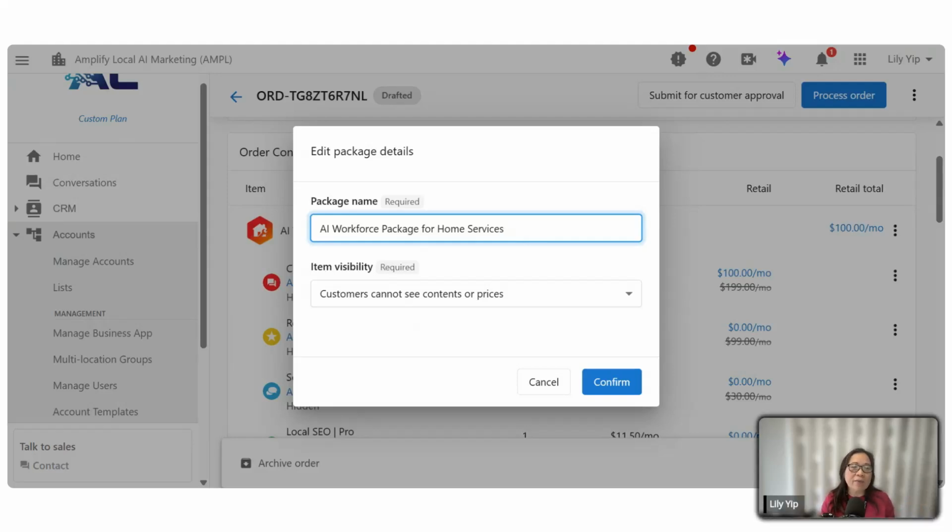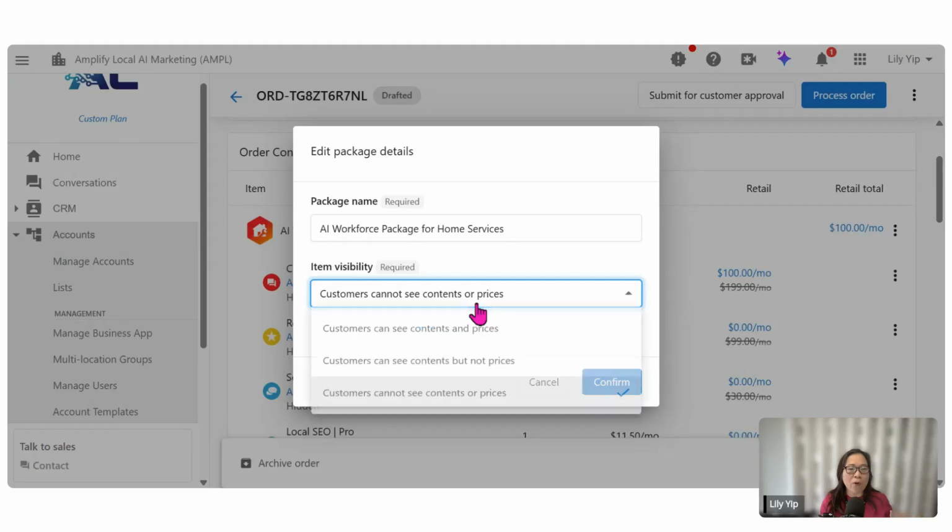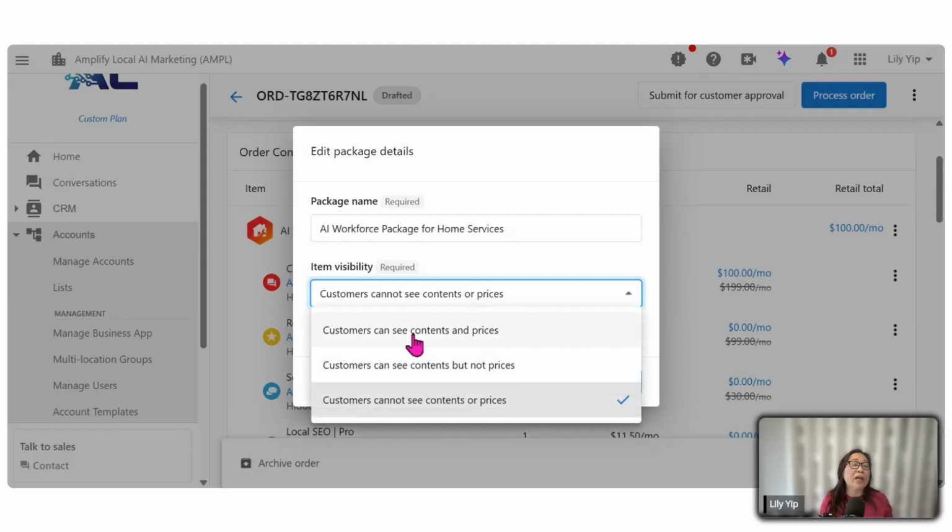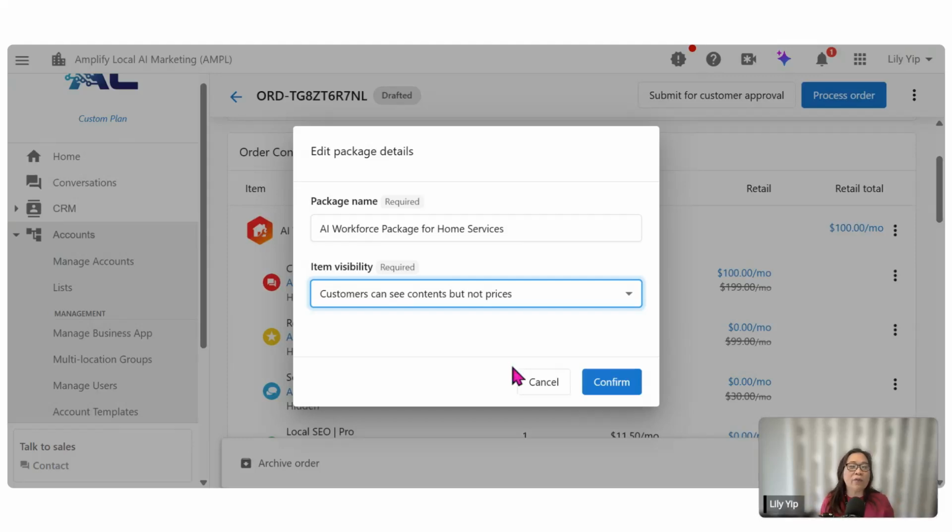So you can have customer cannot see content or price, or you allow the customers to see both the content as well as the price, or you want the customer to see content but not the price, right? So these are the many options that you can choose from.